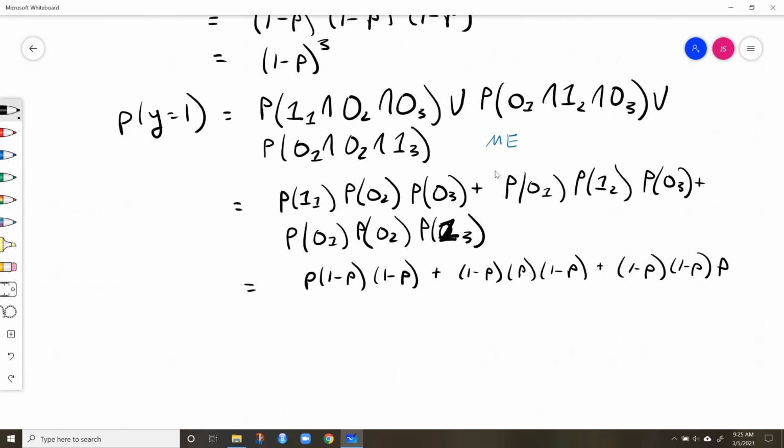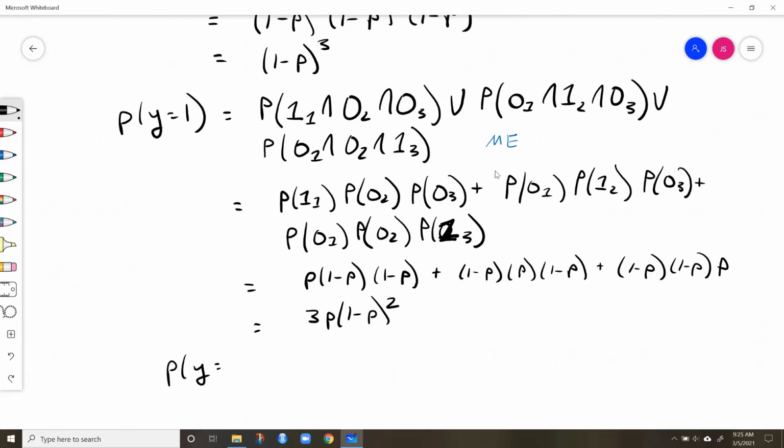All right, so these are all the probabilities of these three different things, and we're going to add them up. And so we end up with 3p times (1 minus p) squared. So we're just adding these all up. These are actually the same things that we're just adding up 3 times.